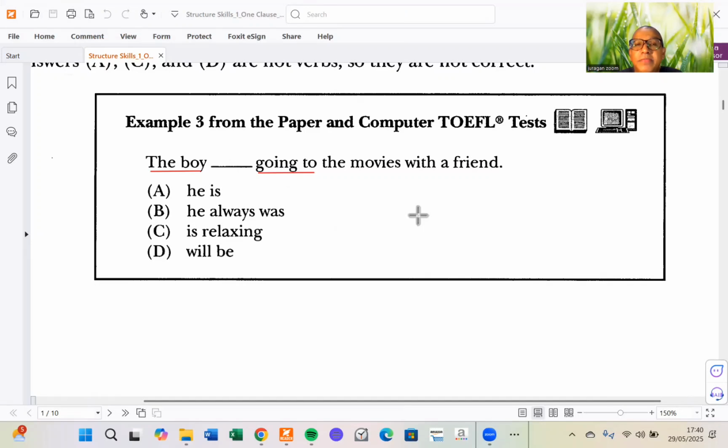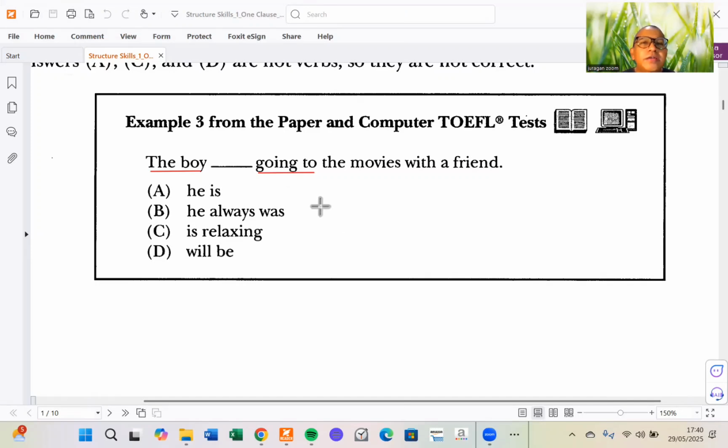No, there's something missing. Yeah? There's something missing. All right, so of course we need to be in here. Actually, you may say the boy is going to the movies with a friend. That's possible. That's correct. But we don't have that option, do we?